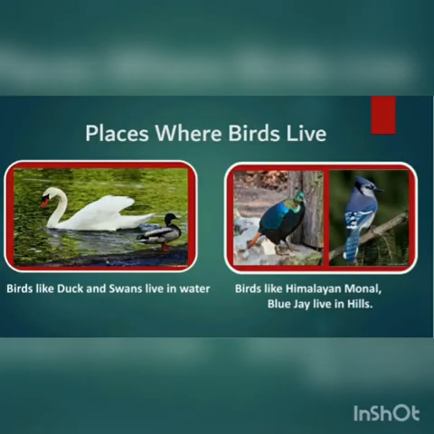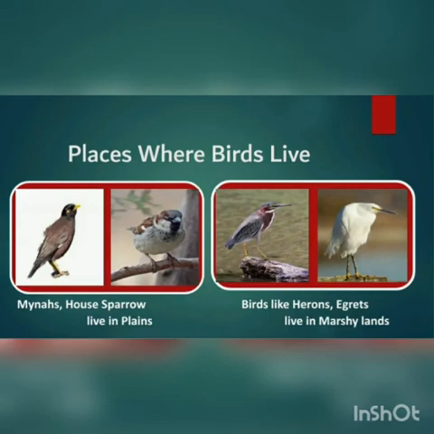Birds can be found everywhere. Ducks and swans live in water. Himalayan monal, etc. live in hilly areas. House sparrow lives in plains, whereas herons and egrets live in marshy land. Well, marshy land is a treeless area where water covers the ground for a longer period of time.